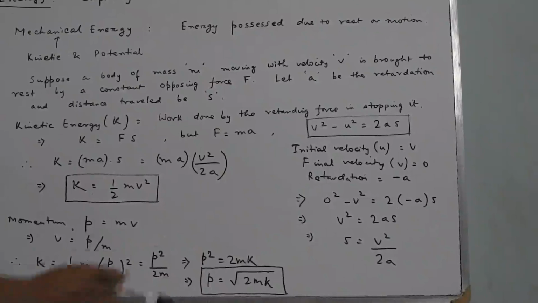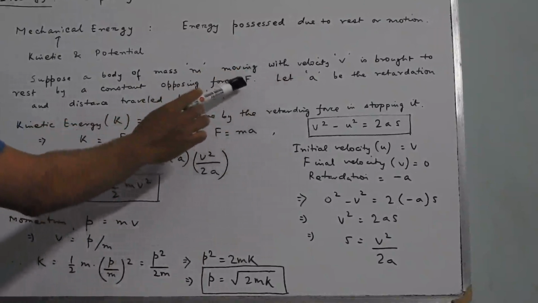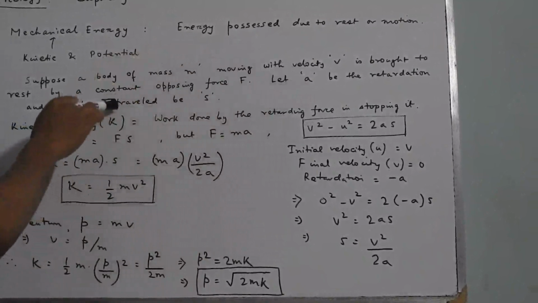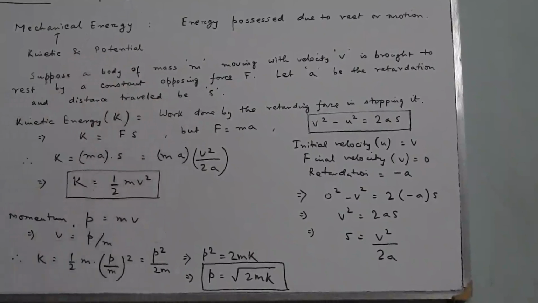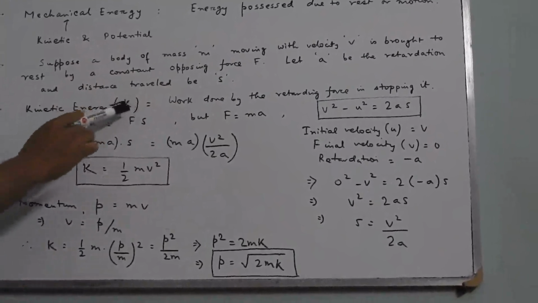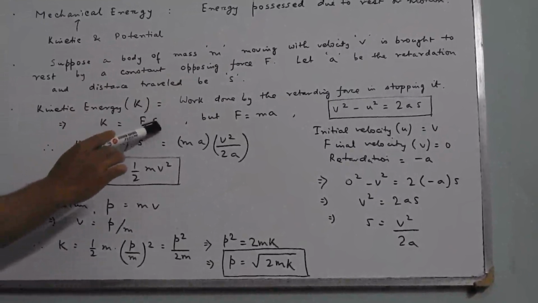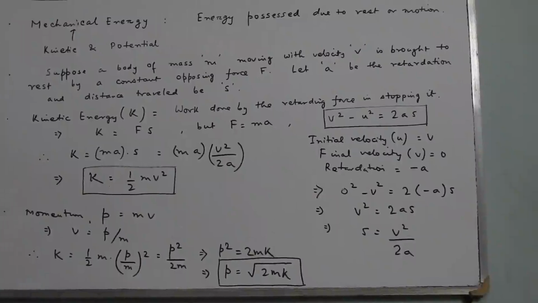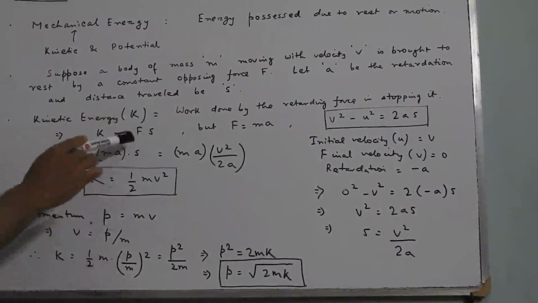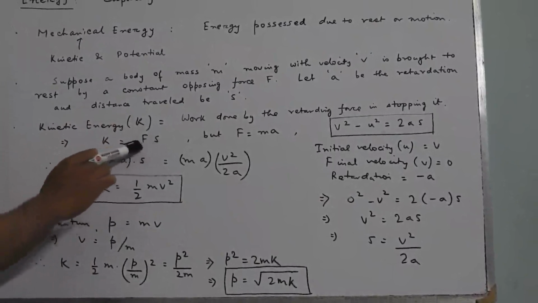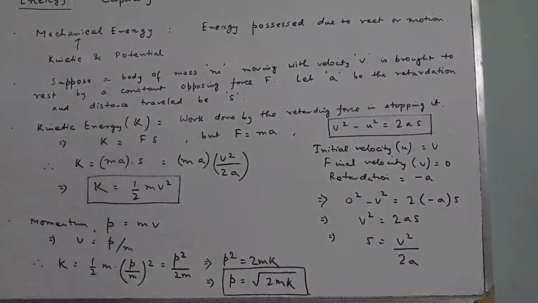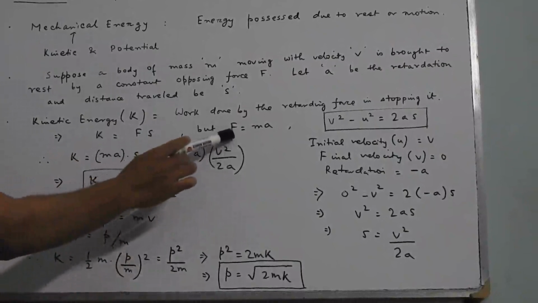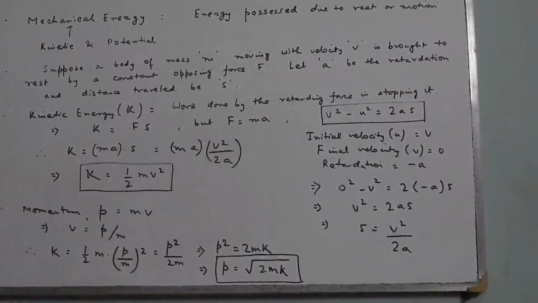So the body was having some velocity v, a retarding force F acted on it, it produced a retardation a, the body came to rest, and before coming to rest it has travelled a distance s. Now we can say that the kinetic energy is the product of force and displacement, because work is the product of force and displacement. In this case, the force is along the same direction as the displacement, so cos theta is 1, and we just write K equals F into s. We already know by Newton's second law of motion that force is the product of mass and acceleration.